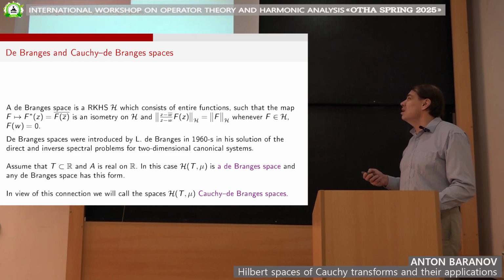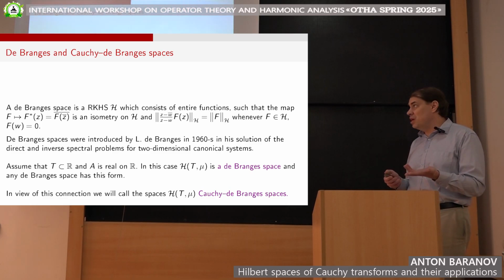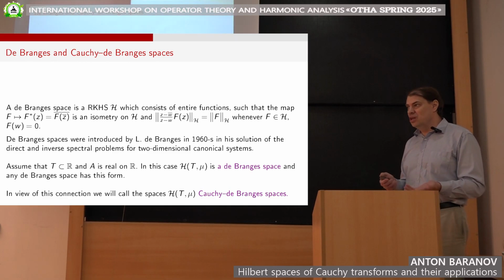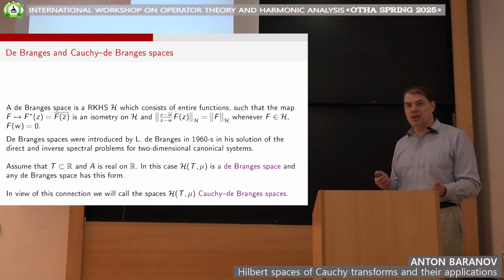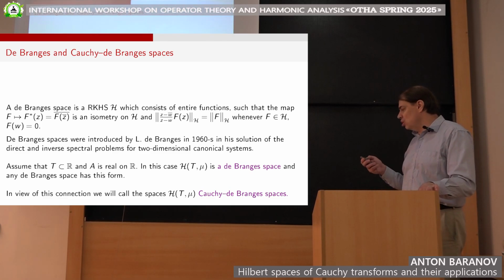If we have some point w and the function f of w is 0, we divide by z minus w and multiply by z minus w bar. And this function must be in the space, and it must have the same norm as the initial function. So we can divide or multiply by Blaschke factors in our space, and this doesn't change the norm. So this is one of the definitions of the de Branges spaces.